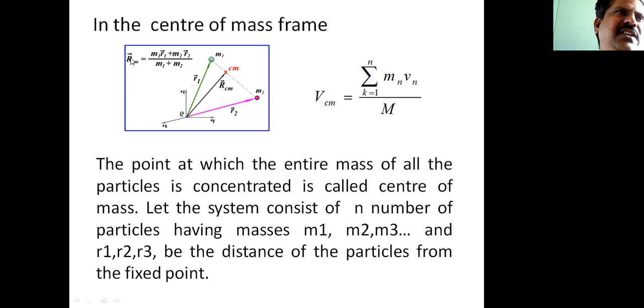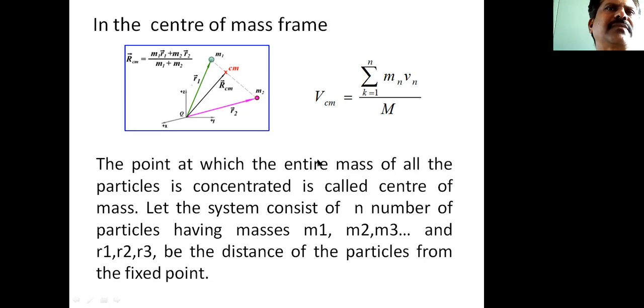When you differentiate this, for n number of particles, VCM is equal to the summation of k equals 1 to n, Mk Vk, divided by M, where capital M is equal to M1 plus M2 plus M3 and so on.